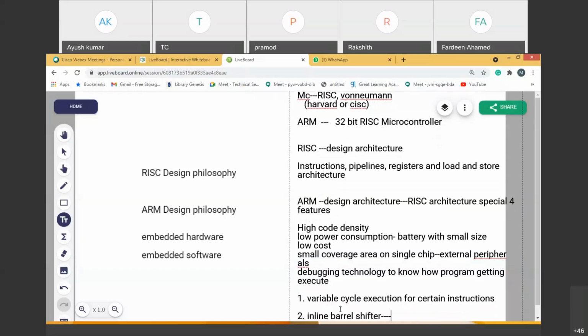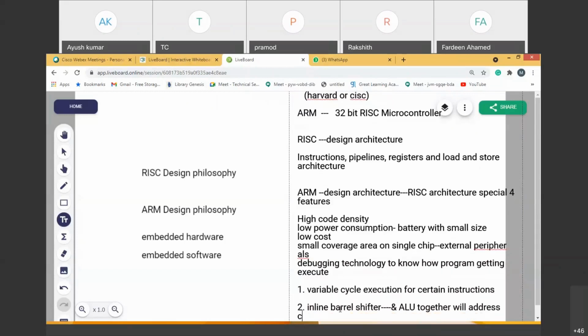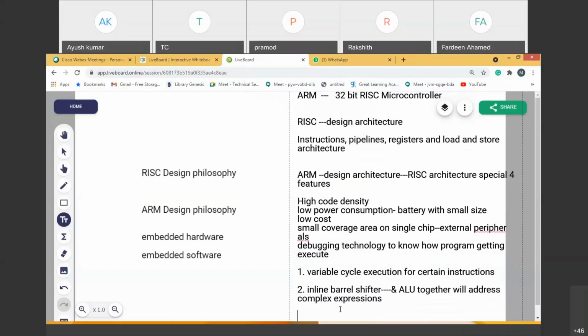The barrel shifter and ALU together will address complex expressions. Complex expressions can be easily solved if the barrel shifter and ALU work together. That is the extra block the ARM architecture has, called the barrel shifter.